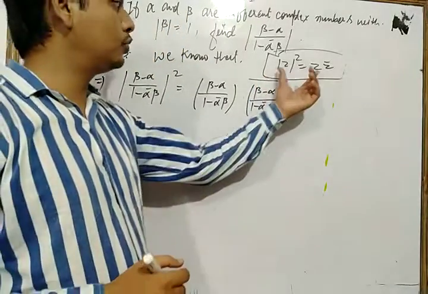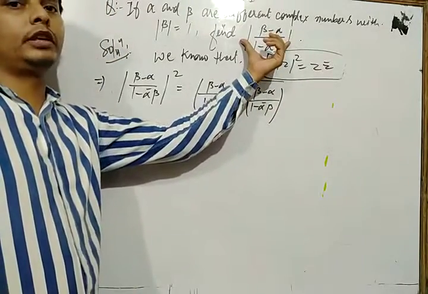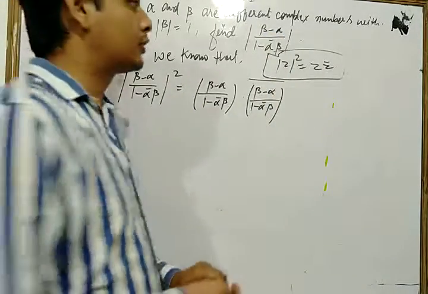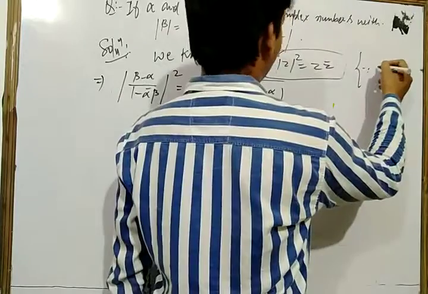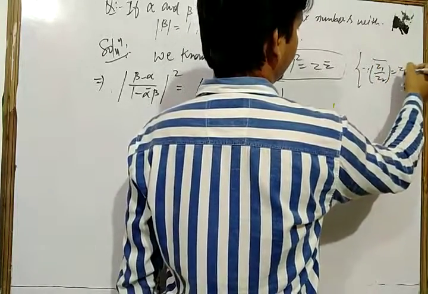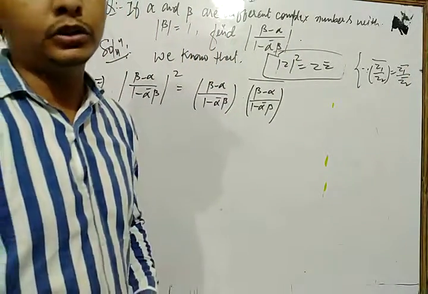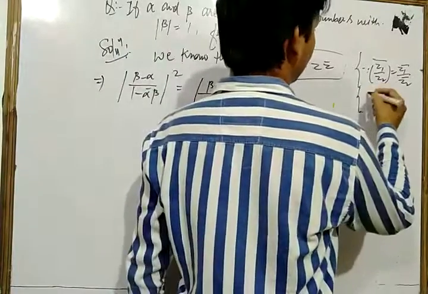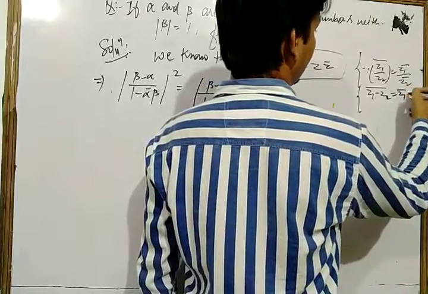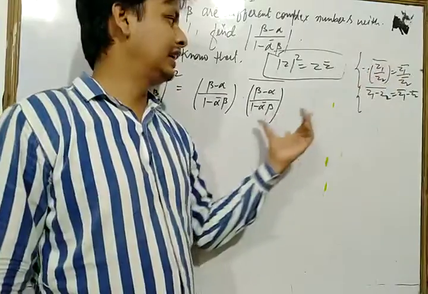Here, dear student, we use that property. So we take the square of the given value which we find here, and we write it in this way according to this property. Now, dear student, we also know that the bar of z1 upon z2 can be written as z1 bar upon z2 bar. As well as we also know that the bar of z1 minus z2 can be written as z1 bar minus z2 bar. So here we use all those properties of complex numbers in that question.